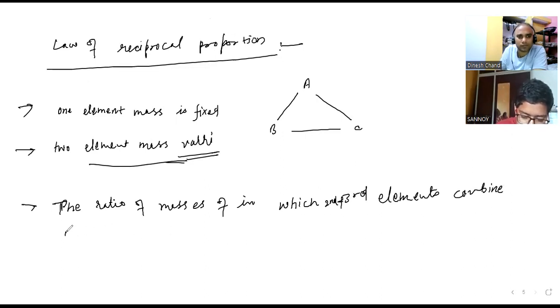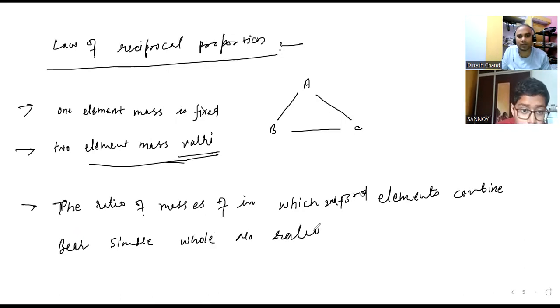Second and third elements combine in a simple whole number ratio. See, here the statement is very difficult. A simple whole number ratio with which element?